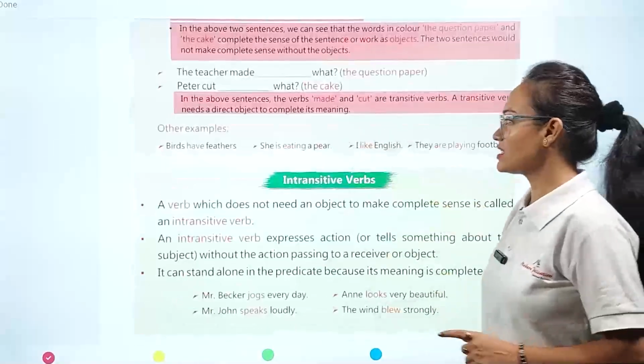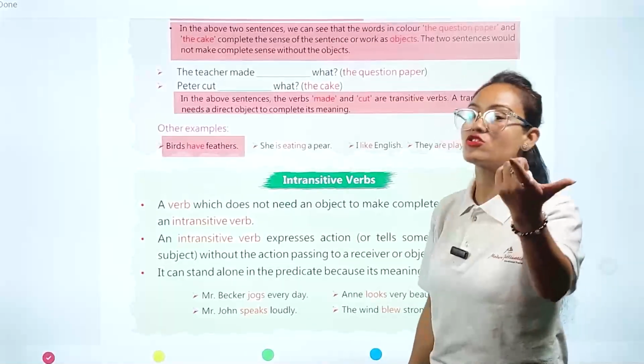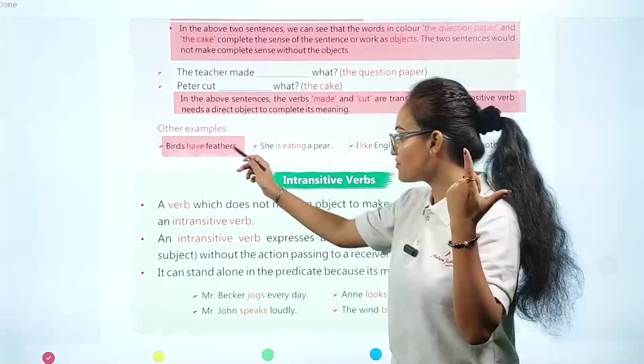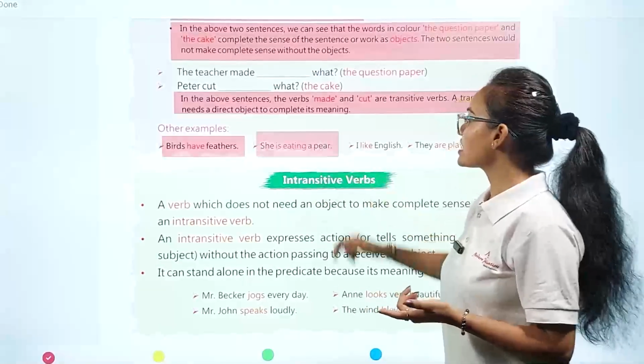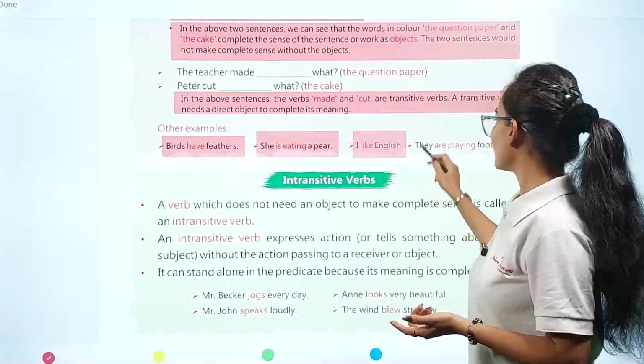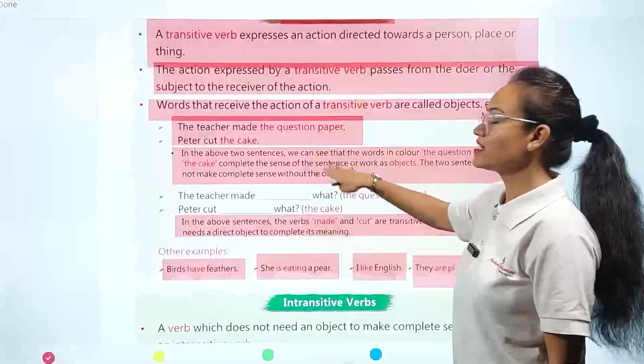Other examples you can see. Birds have feathers. Here, have is your transitive verb, and feathers is your object. She is eating a pear. I like English. They are playing football. Okay, now this is called a transitive verb.